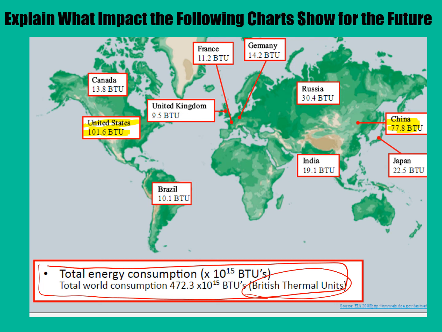We have more money, therefore we can spend it, and when we spend it, a lot of times we'll use it on using up energy. China, on the other hand, tends to be a more poor country, and therefore they use less of it. If you look at India, who also has a really, really large population, only uses 19.1 BTUs. Therefore, you can kind of assume that they tend to not be as what we consider developed, and so they don't use those energy resources as much.